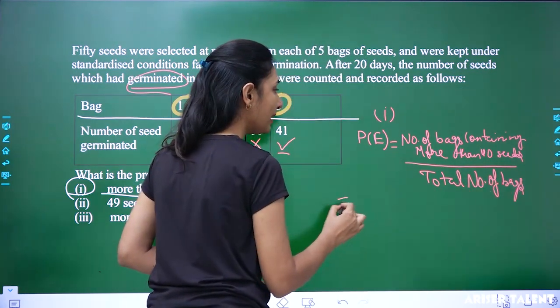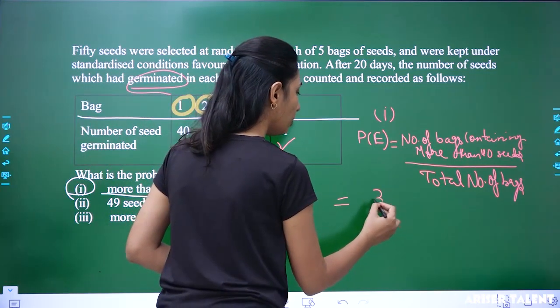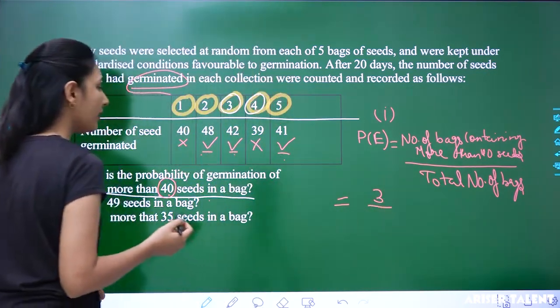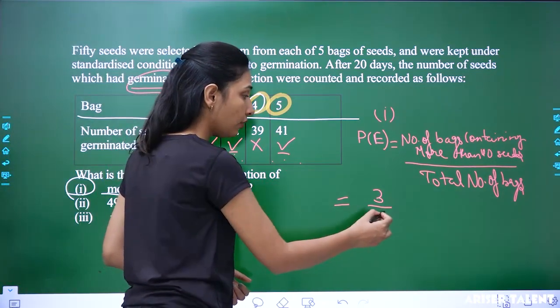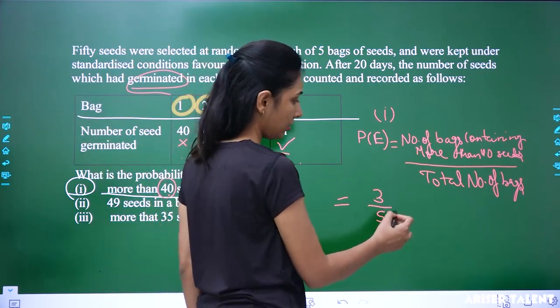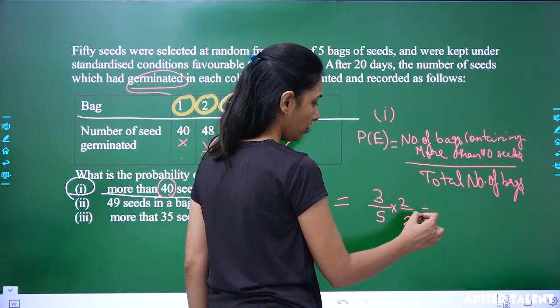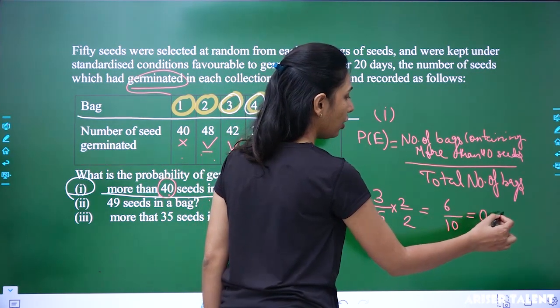The number of bags with more than 40 is 3, and the total number of bags is 1, 2, 3, 4 and 5. So it is 3 out of 5. Now how can you make it? It will be 6 by 10, or you can call it 0.6.